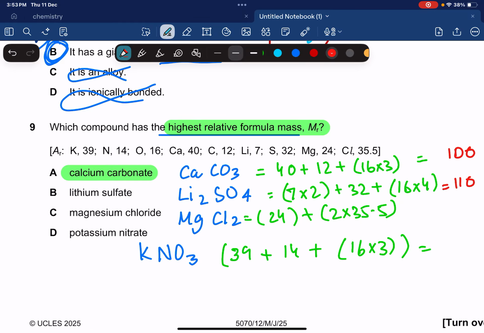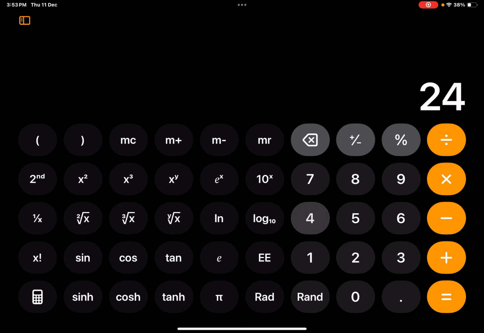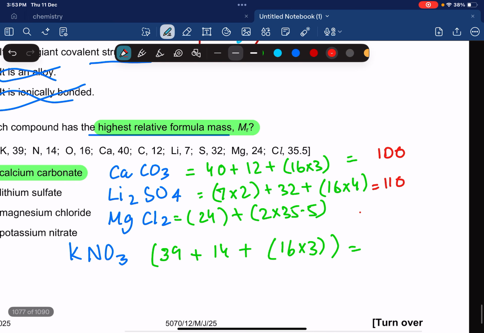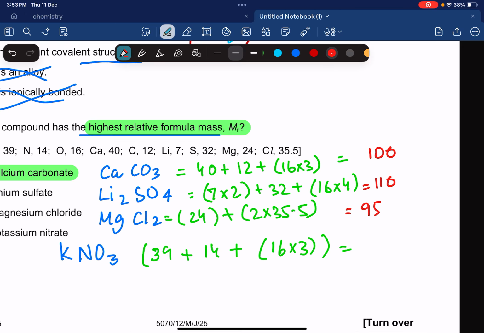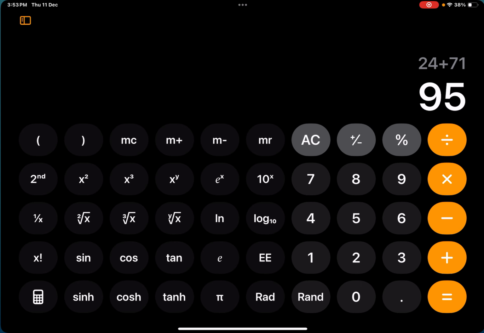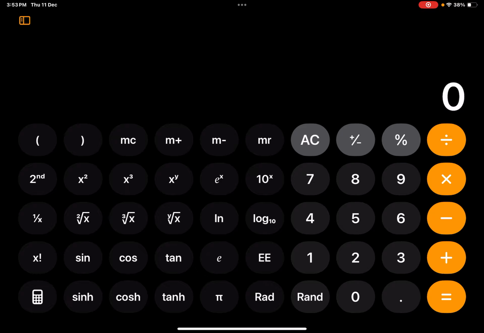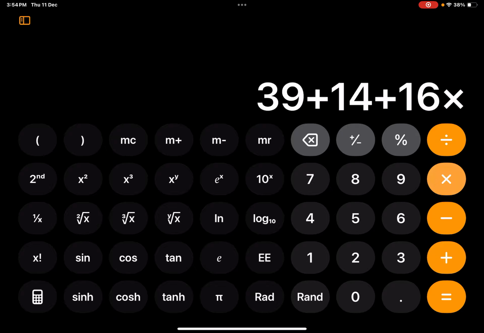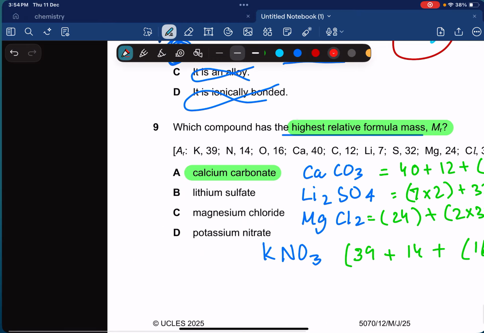For magnesium chloride, 24 plus 71 gives me 95. I don't know if I'm making any silly error. Kindly correct it in the comments if I'm making one. For KNO3, K is 39, N is 14, O3 is 16 times 3, it's going to be 101.